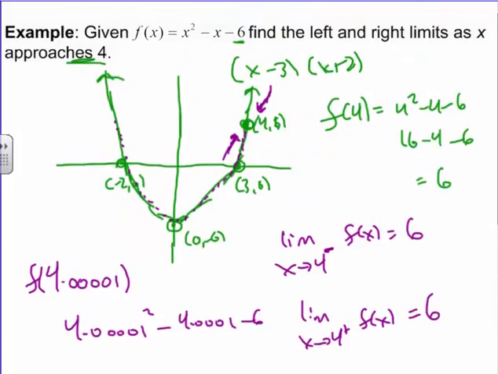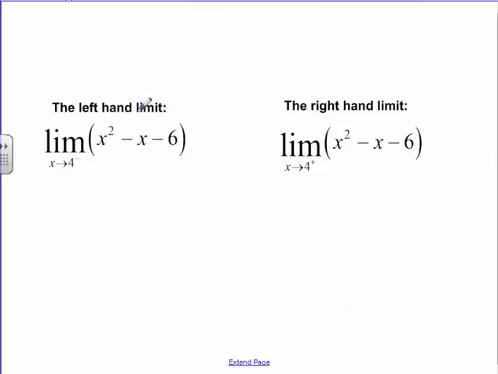Just tell me what the limit is. The left-hand limit is where you do the negative sign, and it was equal to 6. And the right-hand limit, which is where you put the little positive sign, was also equal to 6. Now, for notation, we could use the actual equation right here, or we could abbreviate it with just f of x, which is just a fancy way of saying the function you're using. Both would be valid, it just depends on how much detail you want to give.